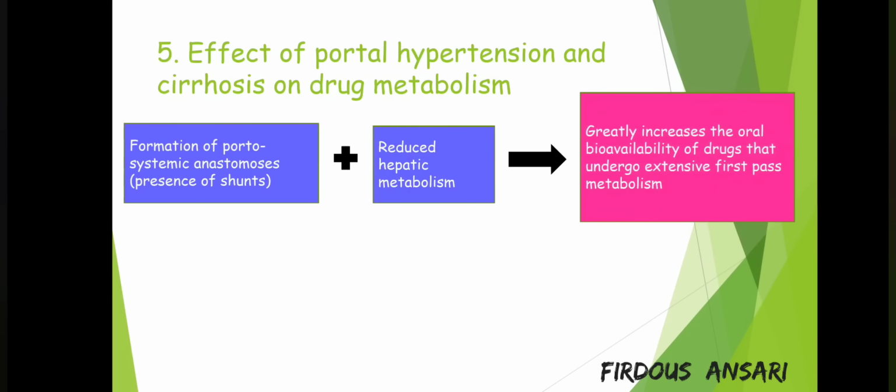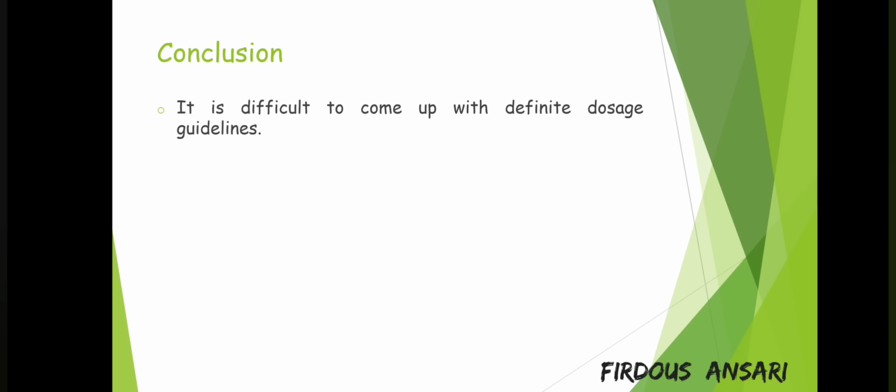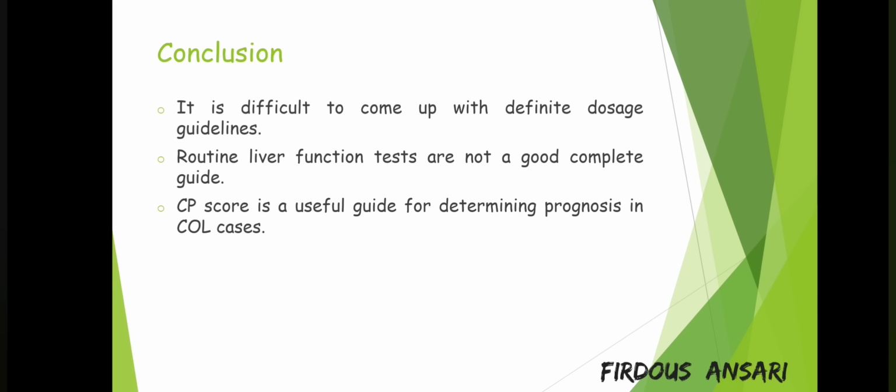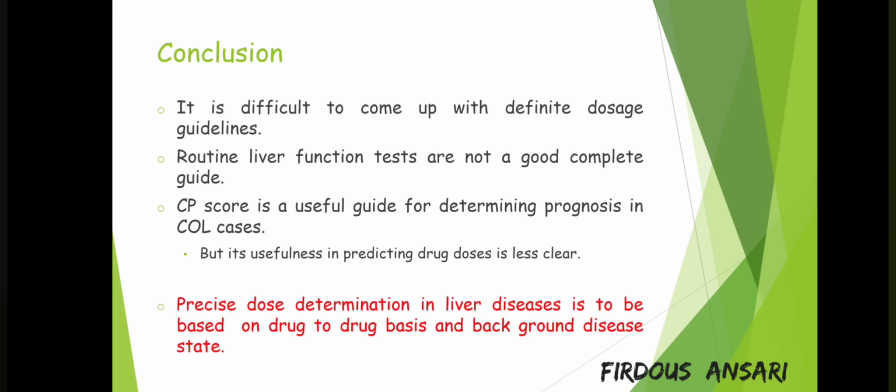Lastly, we'll talk about the conclusion. It is difficult to come up with definite dosage guidelines. Routine liver function tests are not a good complete guide. The CP score is a useful guide for determining prognosis. CP score means the Child-Pugh score, which is used to assess the severity and prognosis of chronic liver disease and cirrhosis. But it is less clear in predicting drug doses. Precise dose determination in liver disease is to be based on a drug to drug basis and the background of the diseased state.